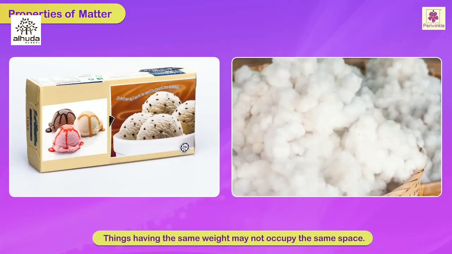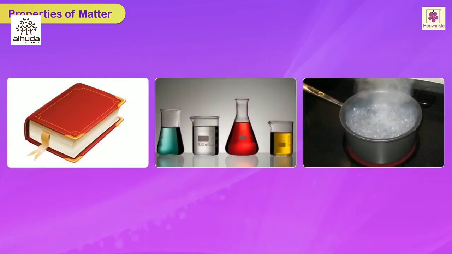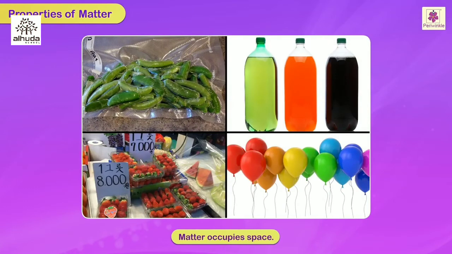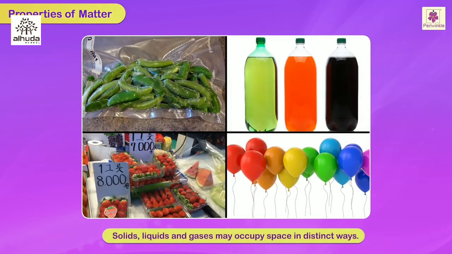Things having the same weight may not occupy the same space. For example, half a kilogram of ice cream and half a kilogram of cotton. Let us study the properties of matter in detail. Matter occupies space. Solids, liquids, and gases may occupy space in distinct ways.